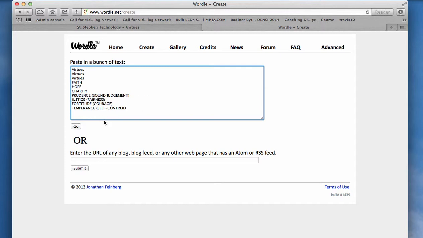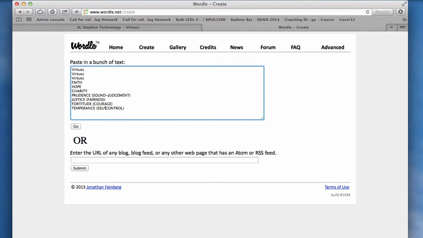Now before I hit go, I need to do something. If I want the words sound and judgment to appear together, then I'm going to delete the space between them, and what I'm going to add in that space is a little squiggly. It might actually have a technical term, but I call it the squiggly, and it's up next to the 1 on your keyboard. So you hit Shift and that key next to the 1, and you'll see that squiggly.